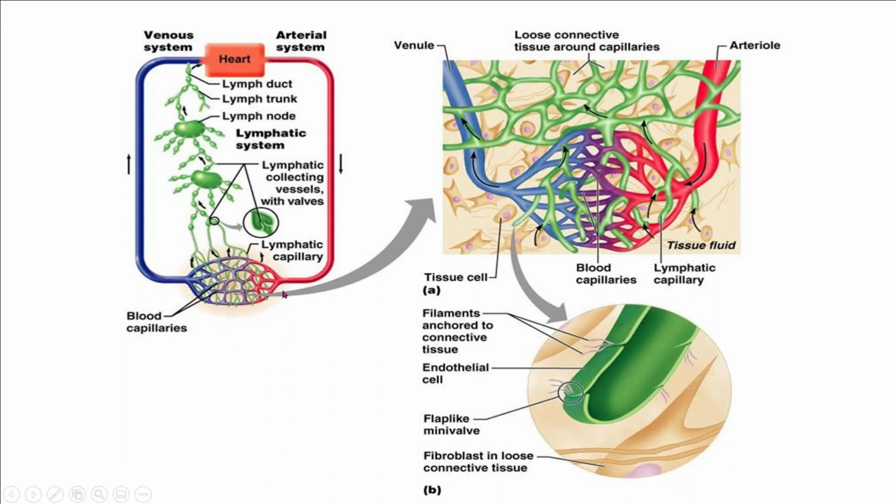At the tissue level, what happens? When arterial blood comes here, with the high pressure of arterial blood, material leaks, because we have to supply the oxygen, nutrients and other materials to the tissues.